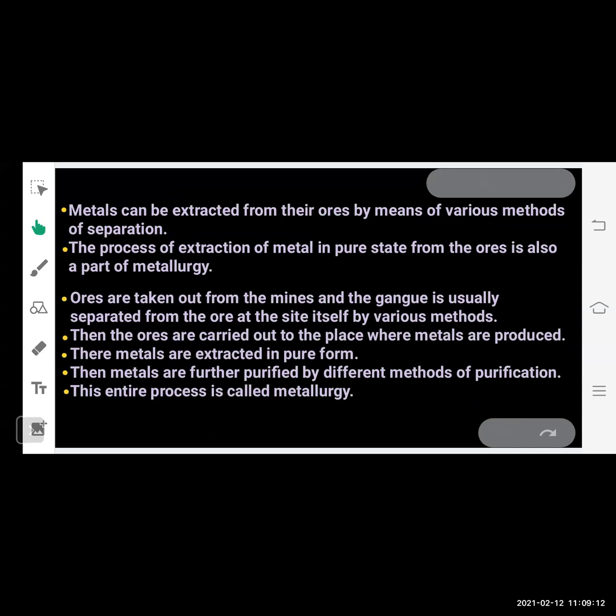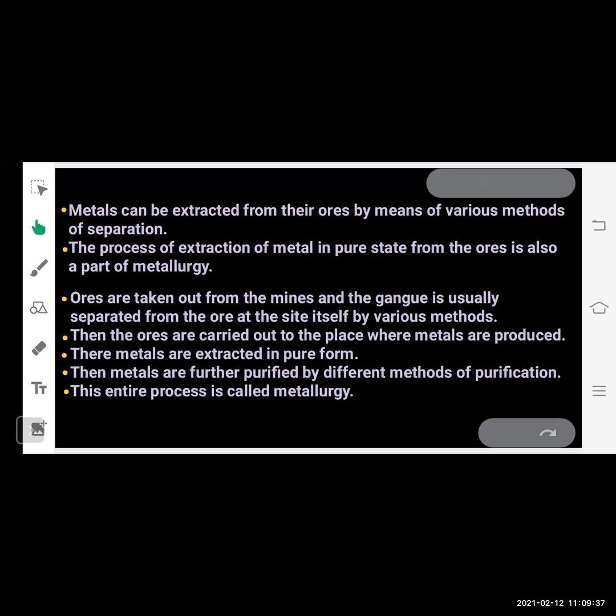Now, let's see how the metals can be extracted. Metals can be extracted from their ores by means of various methods of separation. The process of extraction of metal in pure state from the ores is called metallurgy. So ores can be taken out from the mines, and the gangue is usually separated from the ore at the site itself by various methods.